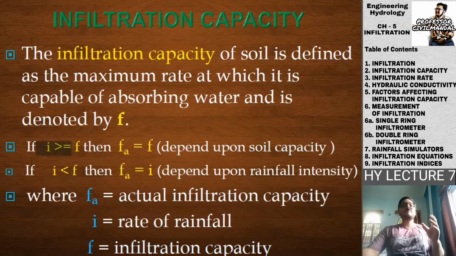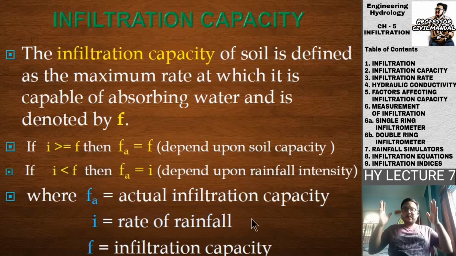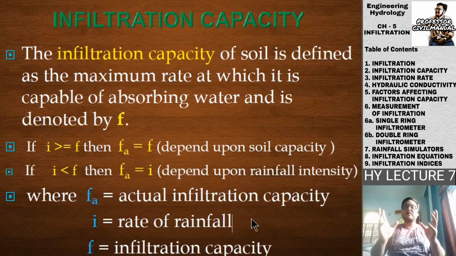So what will happen if the rainfall rate is less? Then Fa is equal to I, that is, the actual infiltration capacity is the rate of the rainfall. A particular soil has a particular amount of infiltration capacity. Let us suppose, taking an arbitrary number, that the infiltration capacity of a particular soil is 20.